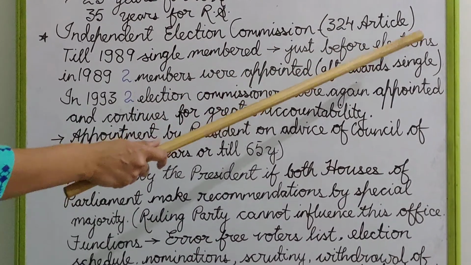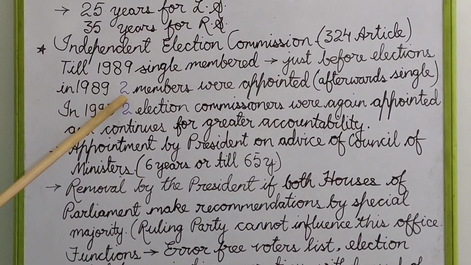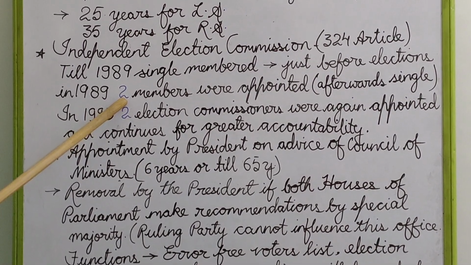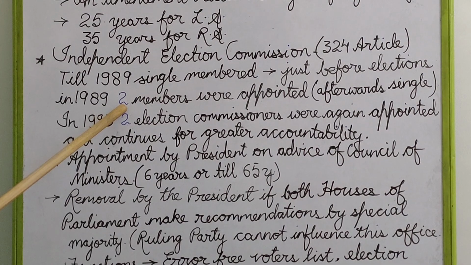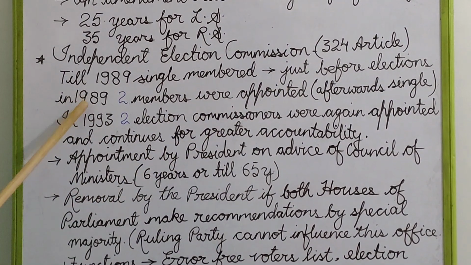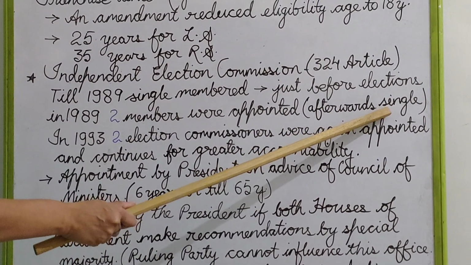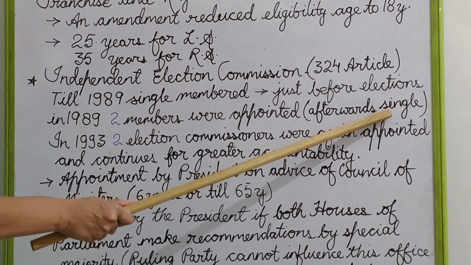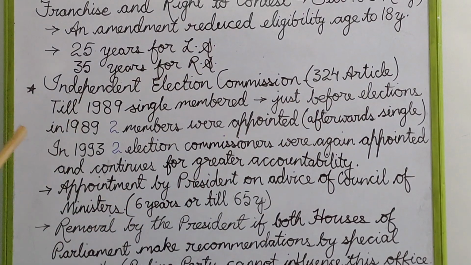But just before the elections of 1989, the Election Commission was made multi-membered, with 2 election commissioners. And just after the elections of 1989, it was again turned into single leadership under the Election Commission of India.